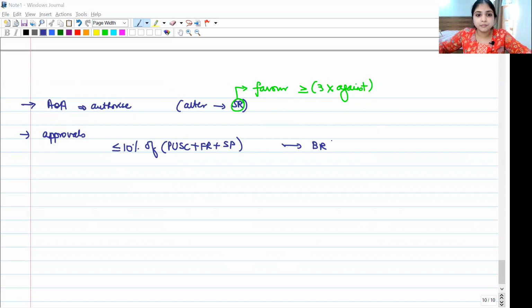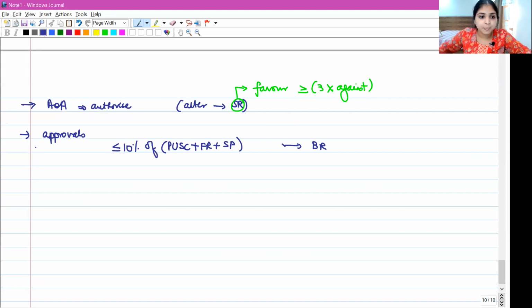Okay, the funds which we are spending for buyback, the buyback price into the number of shares which we are going to buy back. If the total amount which we are going to spend on buyback is within 10% of paid up share capital plus free reserves plus securities premium account, then a simple board resolution is enough.